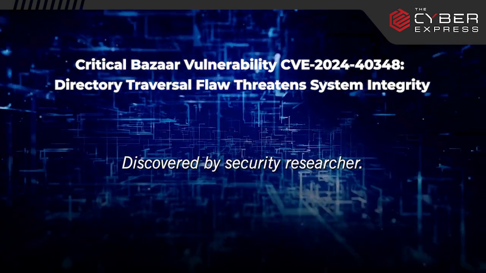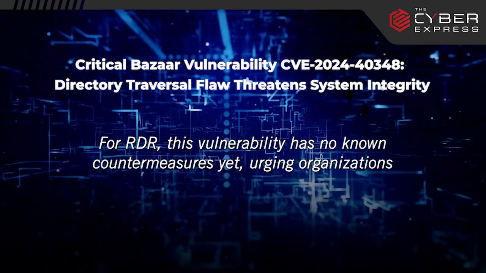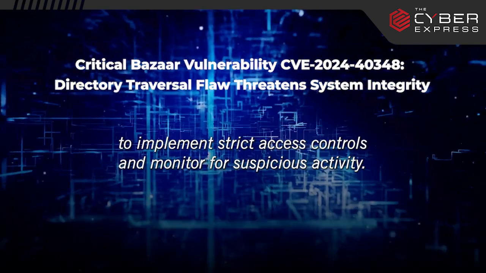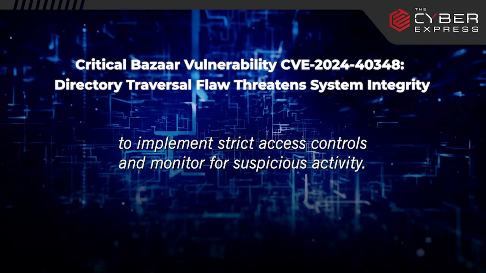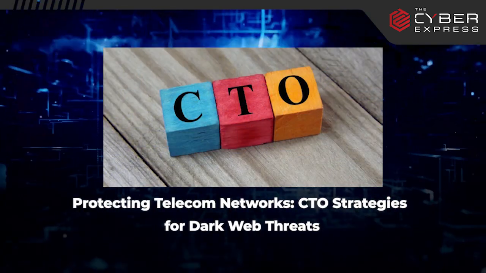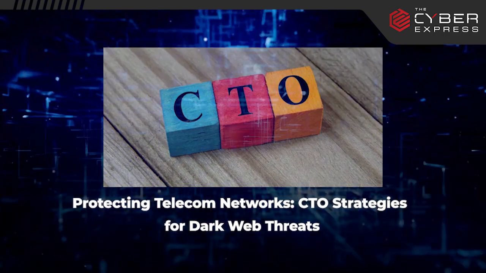Discovered by security researcher 4RDR, this vulnerability has no known countermeasures yet, urging organizations to implement strict access controls and monitor for suspicious activity.